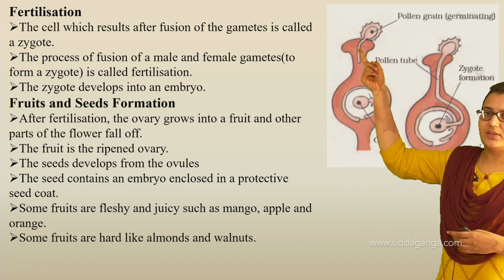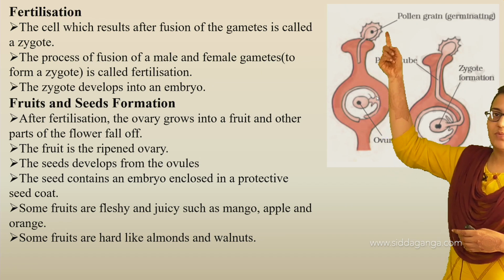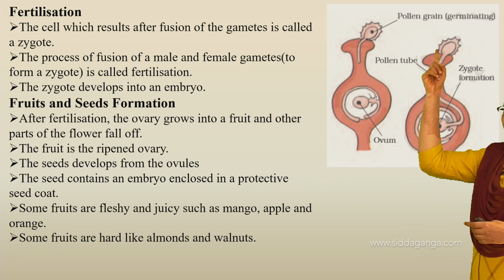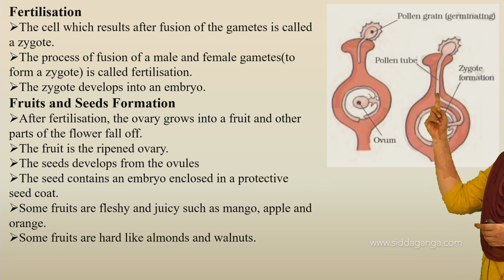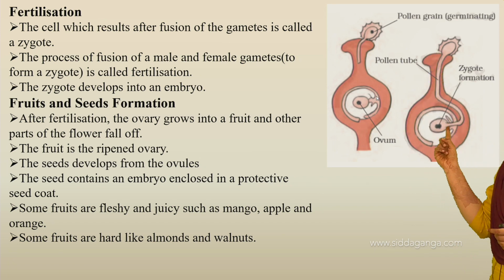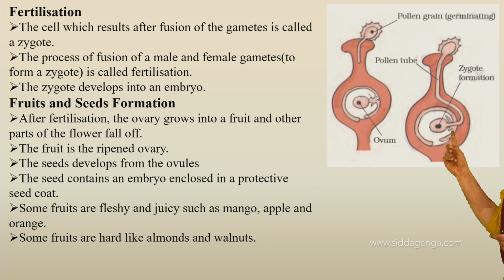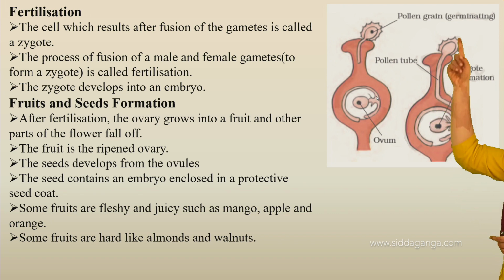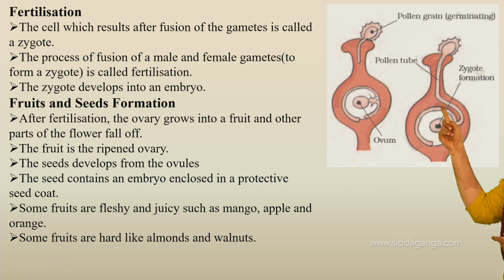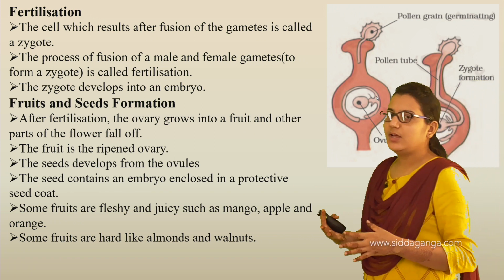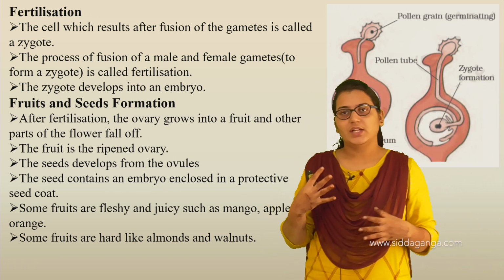After this pollen grain germinates, a pollen tube is formed which fuses with the ovum. Here the male gamete is fusing with the female gamete, which forms the zygote. That zygote develops into an embryo, which further forms a new individual.